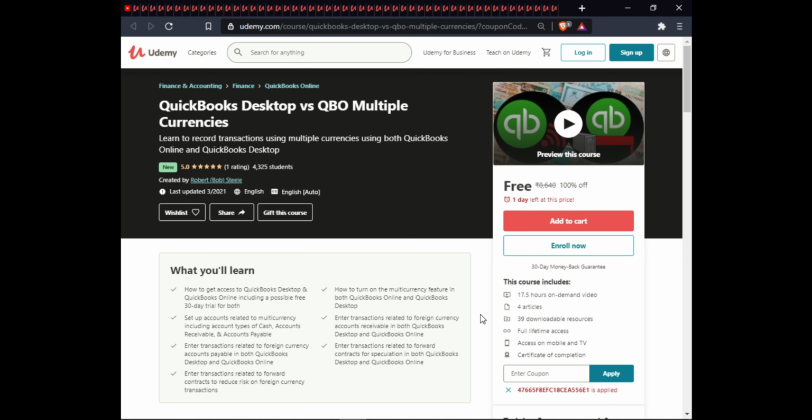The next course is QuickBooks Desktop versus QBO Multiple Currency. In this course, you will learn to record transactions in multiple currencies using both QuickBooks Online and QuickBooks Desktop.